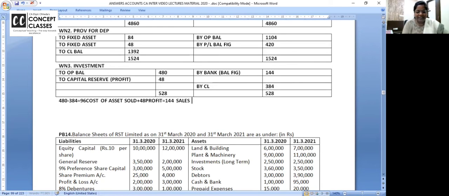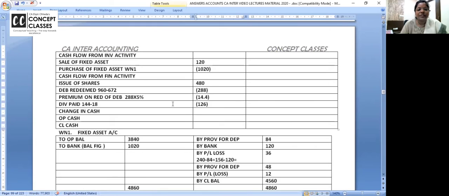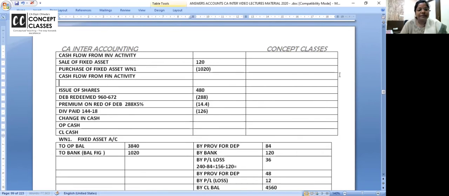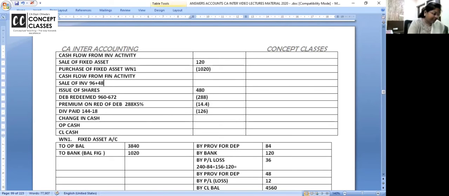Anyone in the class willing to do this add and less? Please go for it. It is necessary to write in the exam, make a working note. Not completely blank. Ma'am, we didn't have time to make this. Then can you do it directly in the cash flow statement? Do it here. In investing activity, what do you write? Sale of investment. Can I write like this? 96 and 48 profit has come. 96 plus 48, 144.